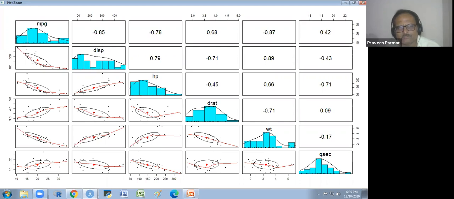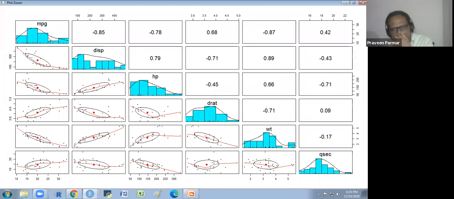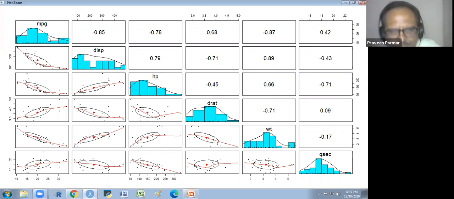So what do you say about this graph? It is more informative. Yes, very informative. So this is my favorite graph I use for showing the correlation of data.